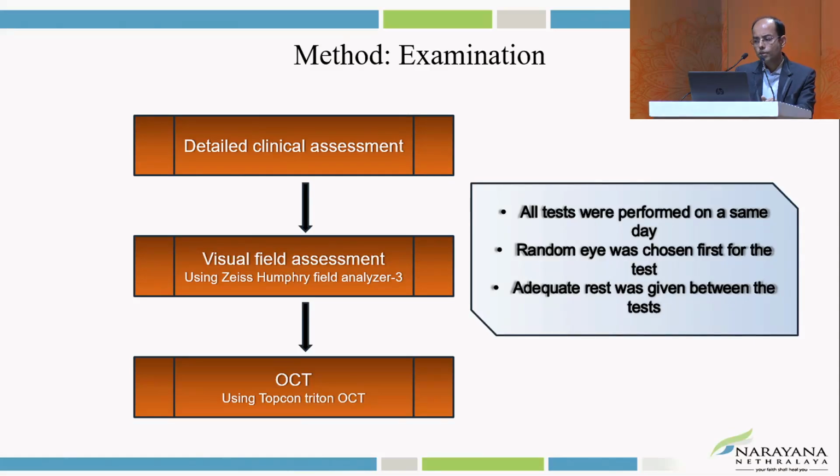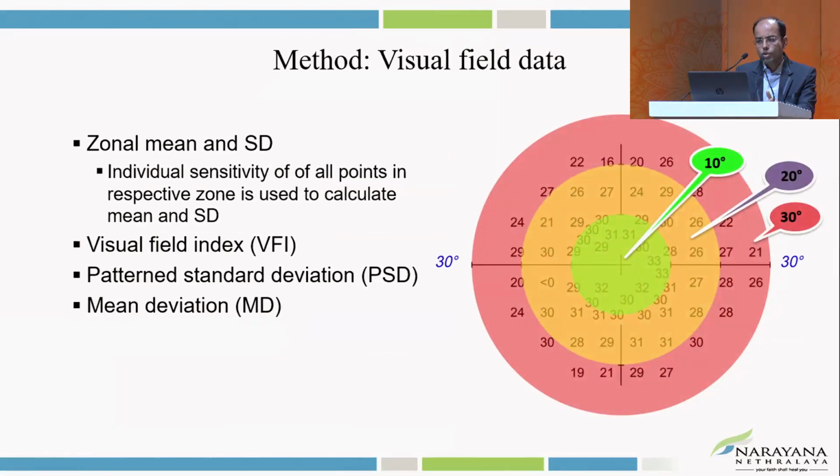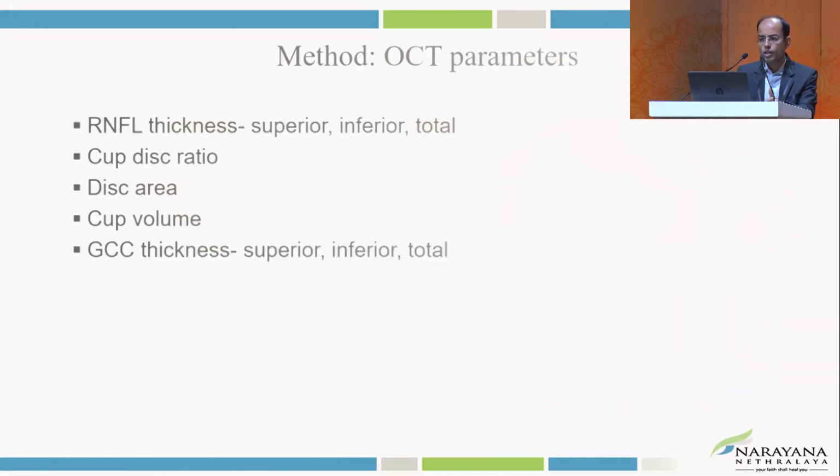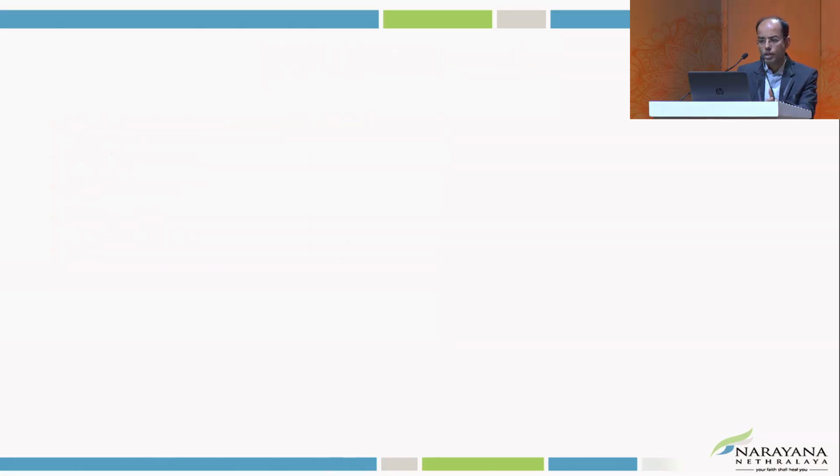A random eye was chosen first for the examination, and adequate rest was given between the tests. The visual field data like zonal mean and standard deviation from the 10 degree, 20 degree and 30 degree zones was calculated, and the other machine derived parameters like VFI, pattern standard deviation and mean deviation were included. The OCT parameters like RNFL thickness, cup disc ratio, disc area, cup volume and GCC thickness were included.